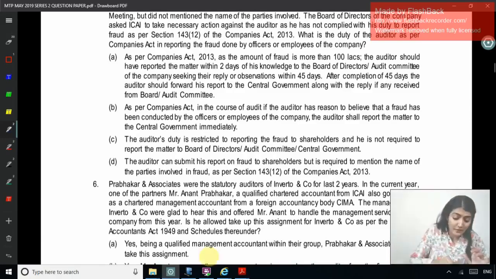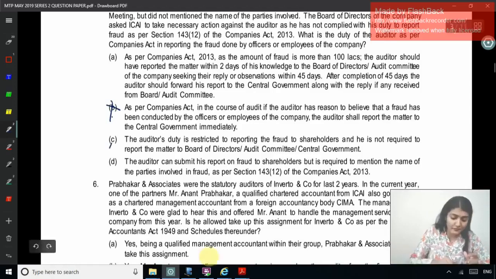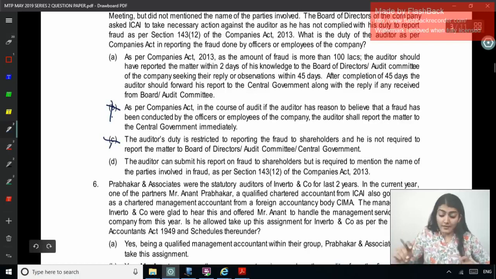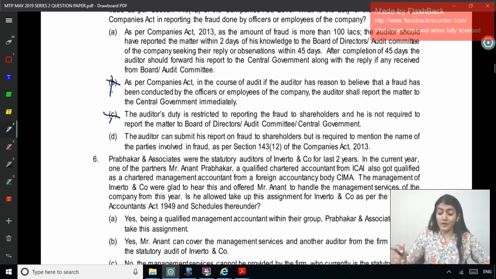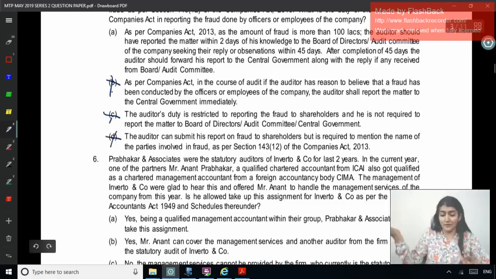No, there is a procedure for it. Right, the auditor's duty is restricted to reporting the fraud to shareholders and he is not required to report the matter to BOD, audit committee, CG. The auditor can submit his report on fraud to the shareholders but is required to mention the name of the parties involved in the fraud, now where we have studied it for 1 crore or above. Right, so the correct answer is A.